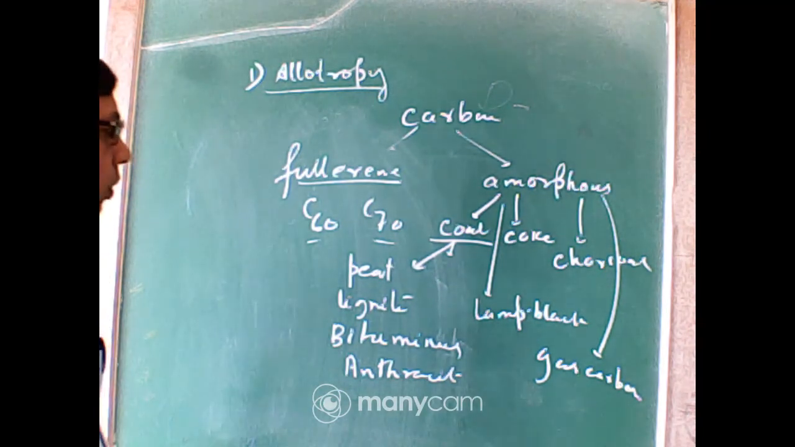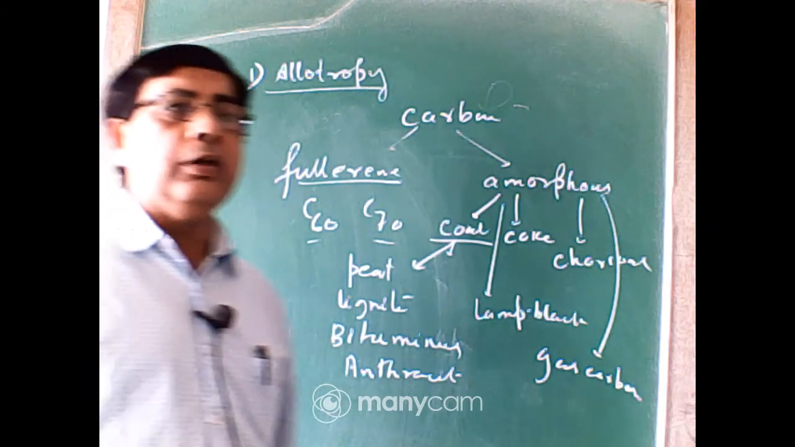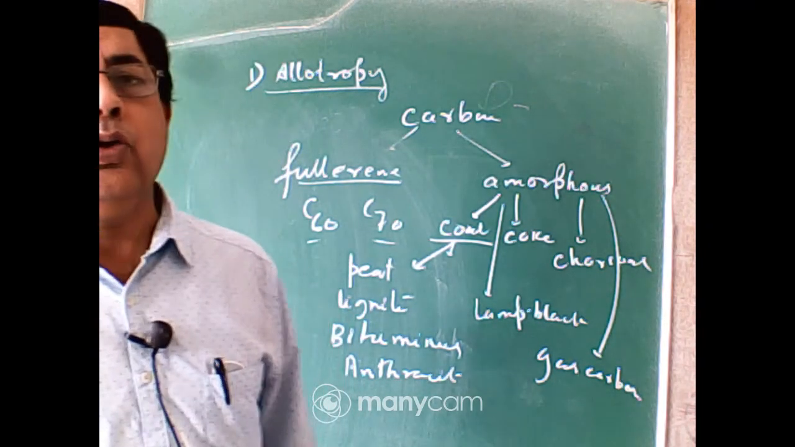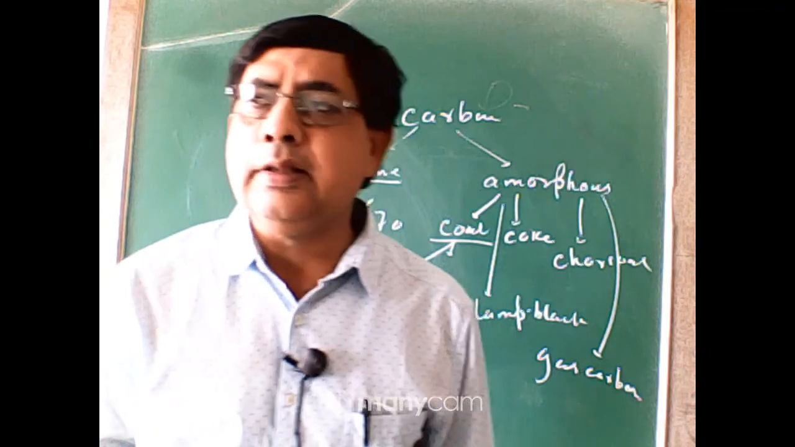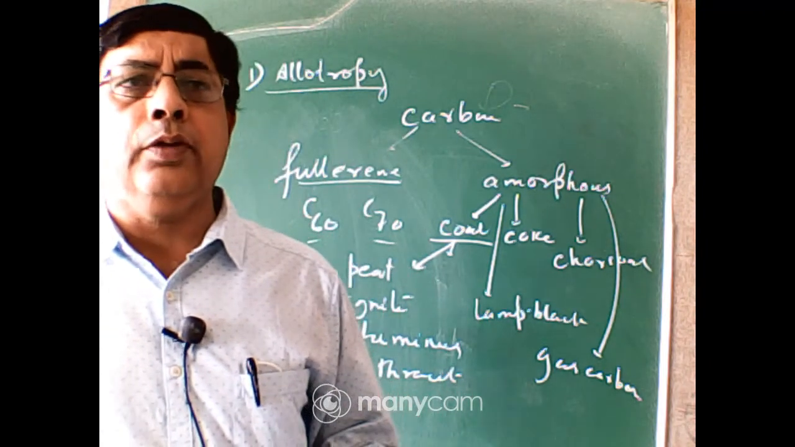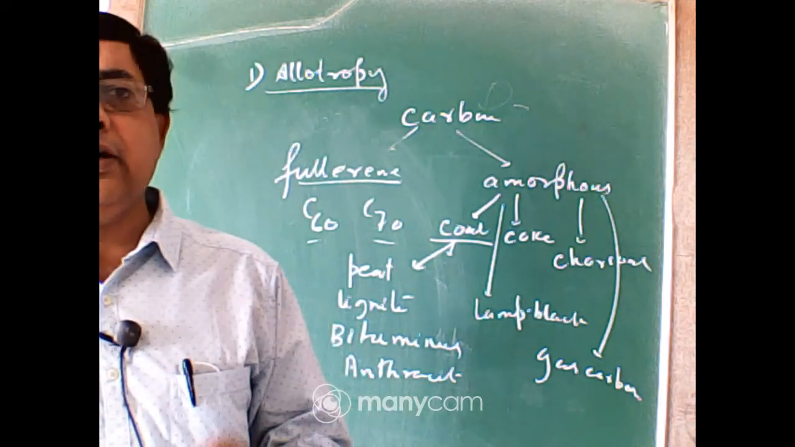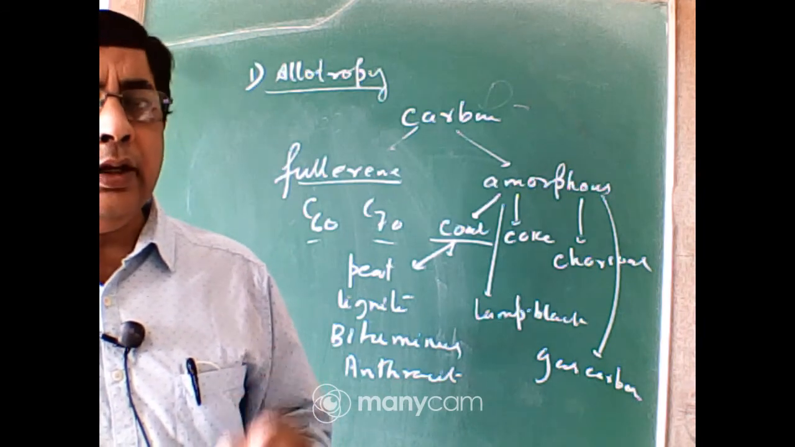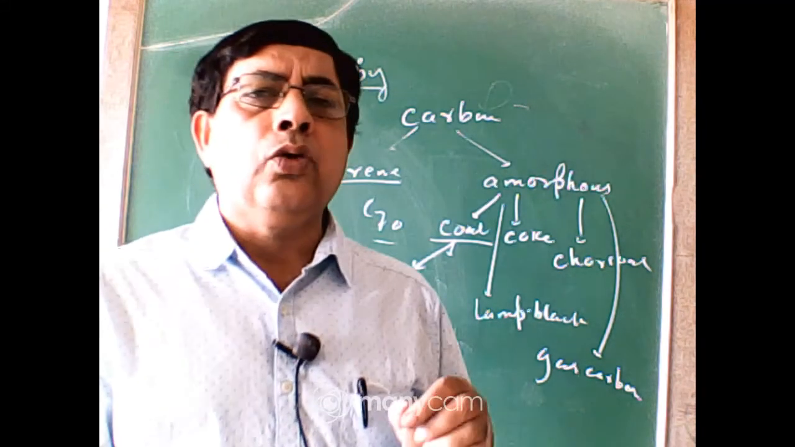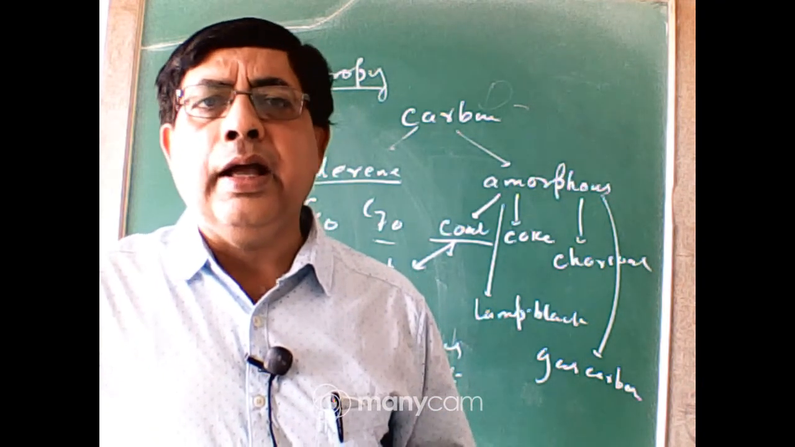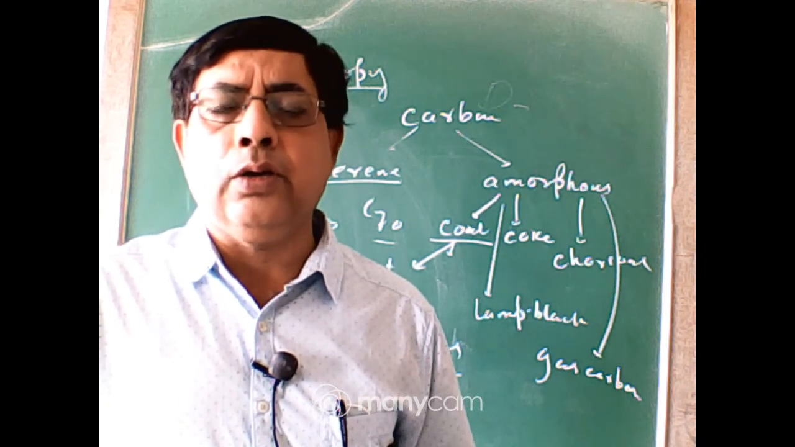And the products obtained when destructive distillation of wood or coal is done. Destructive distillation of coal gives a solid product, that is called coke, a liquid product, that is coal tar and ammoniacal liquid, and a gaseous product, that is called coal gas.